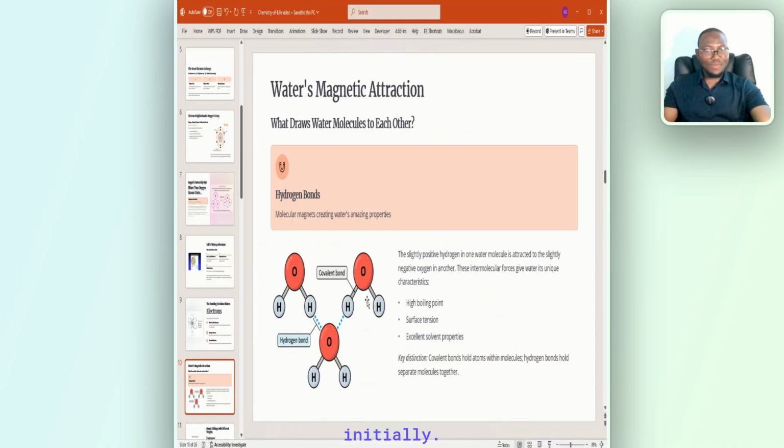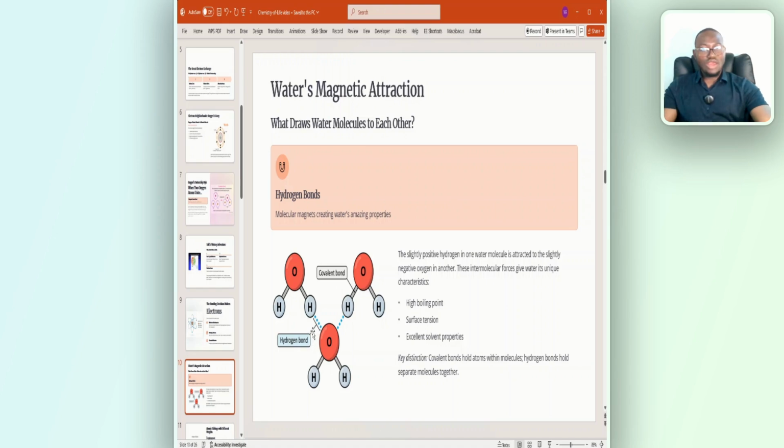So this is what I was trying to describe initially. This is one water molecule, this is another water molecule, this is another water molecule. Did you notice something? Oxygen and hydrogen in this particular water molecule are bonded by what? Non-polar covalent, right? Because they are sharing equally. But this is oxygen of another molecule bonding with hydrogen of another molecule. Which bond is this? This is hydrogen bond. So you need to understand the question properly before you answer, because this question can be covalent bond or hydrogen bond, depending on if it is the same molecule or different molecules. If the question is telling you the same molecule, it's a covalent bond, non-polar covalent. If it's telling you different molecules, it is what?